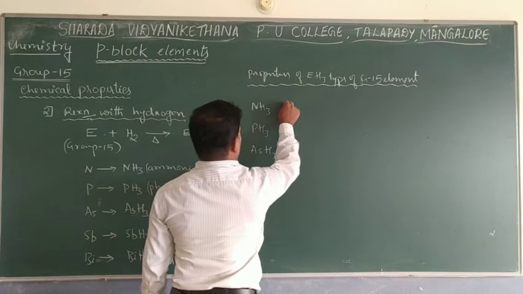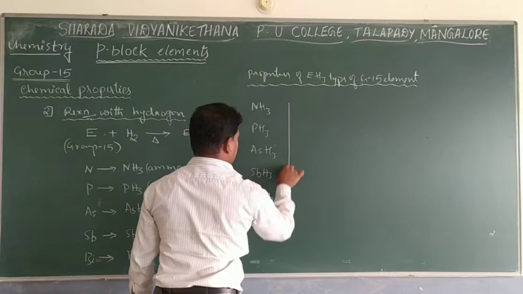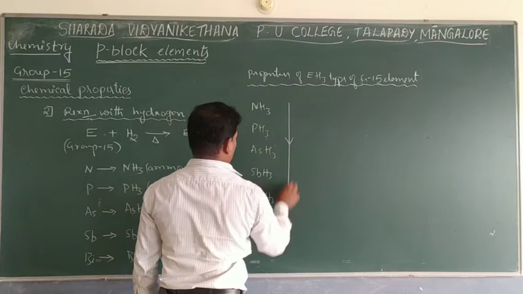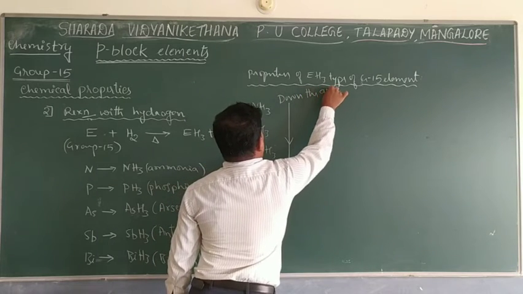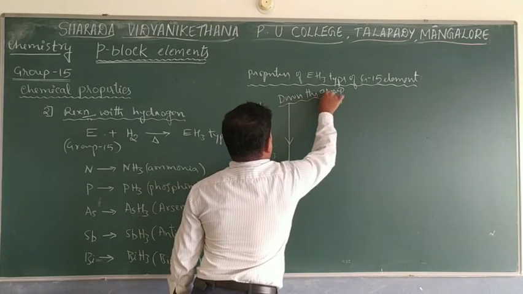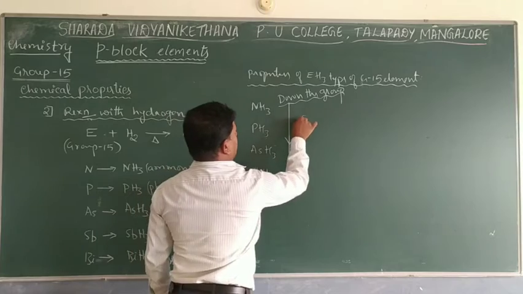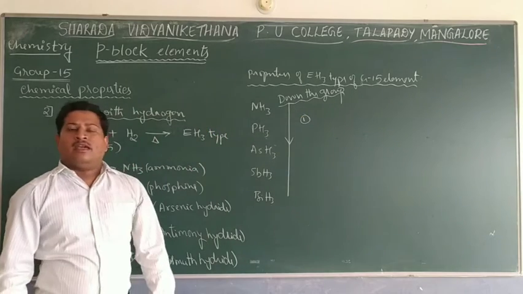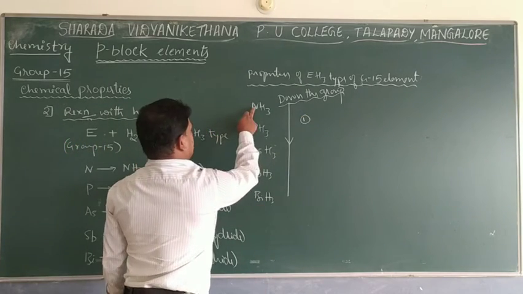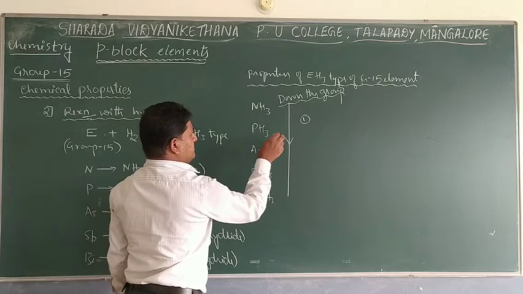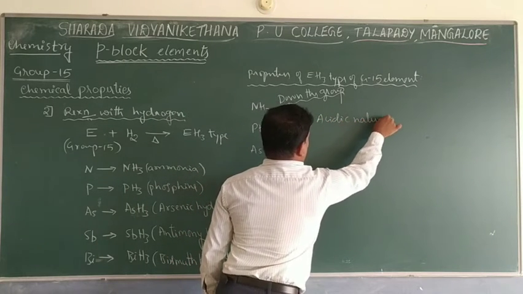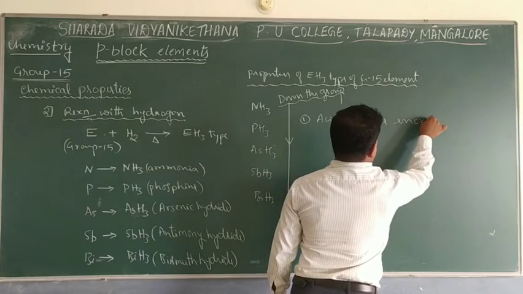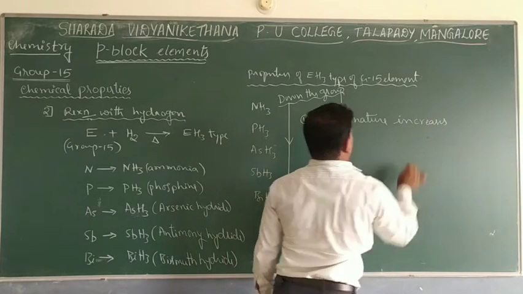If you move down the group, from ammonia to bismuth hydride, the first point is that acidic nature increases. That is the first point we have to remember.